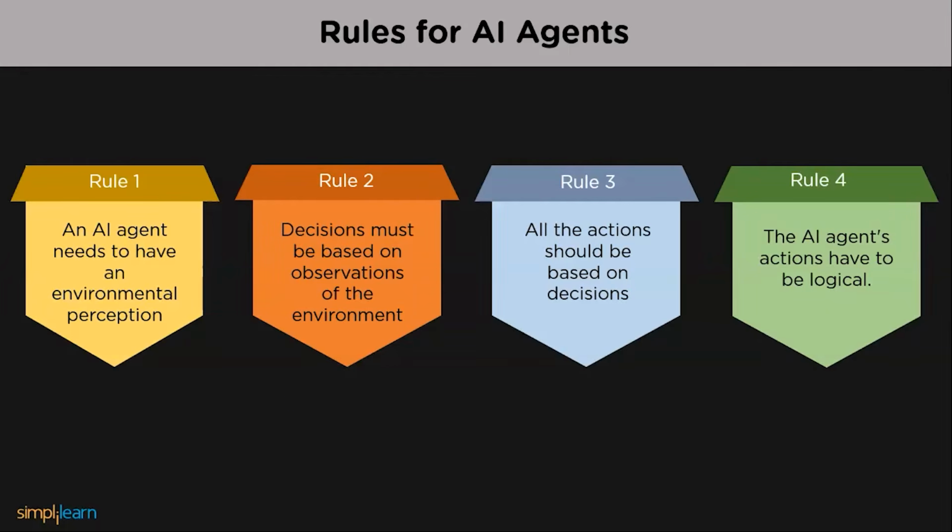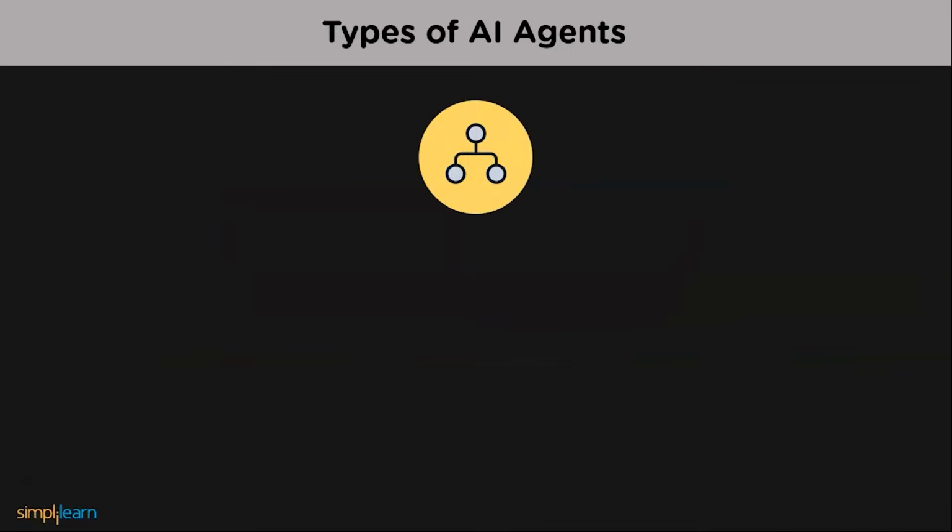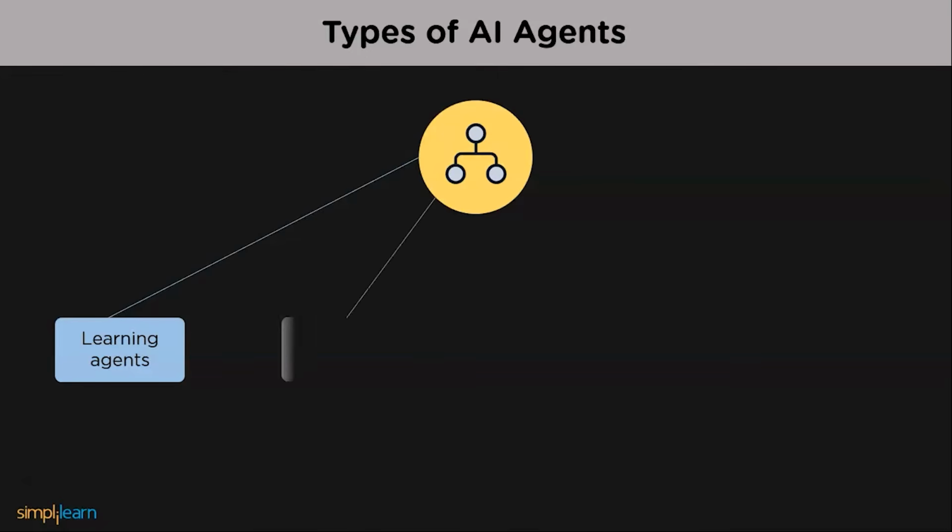Now that we all know the rules to follow, we will understand types of agents. First is learning agents. A learning agent learns from its past experience. It is used in the gaming industry as this industry needs the most reliable and tested agent.